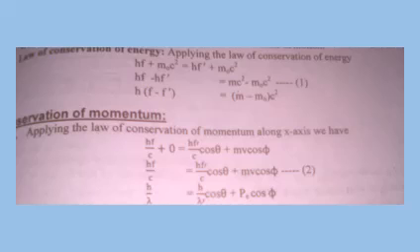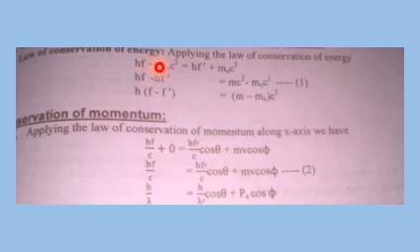First of all, conservation of momentum along the x-axis. The momentum before collision is hf upon c, the momentum of photon. As you know, the electron is at rest before collision, so it has zero momentum. This is equal to hf dash upon c cos theta, because in the x-axis the magnitude of that component can be written in terms of cos theta.